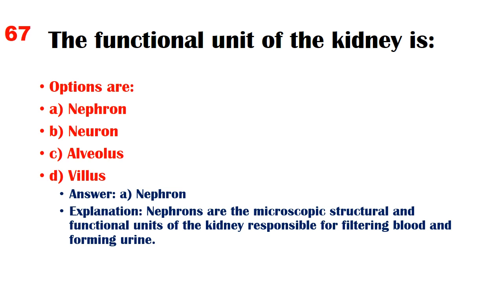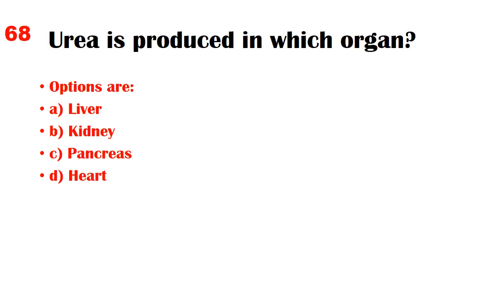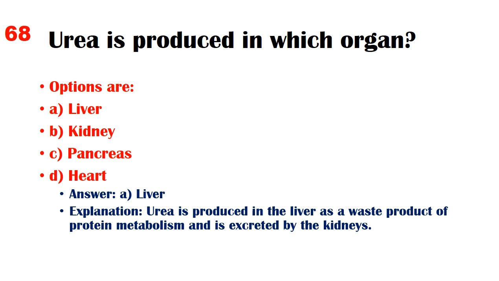Urea is produced in which organ? Options are A. Liver, B. Kidney, C. Pancreas, D. Heart. Answer. A. Liver. Explanation. Urea is produced in the liver as a waste product of protein metabolism and is excreted by the kidneys.